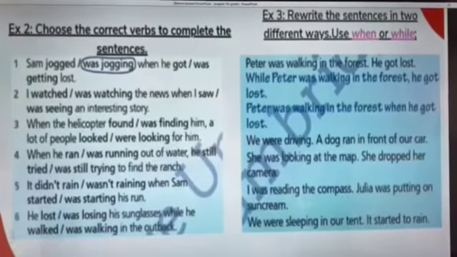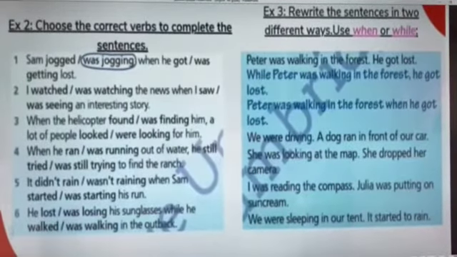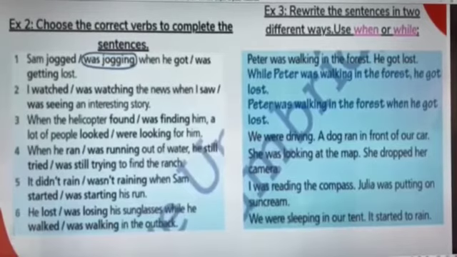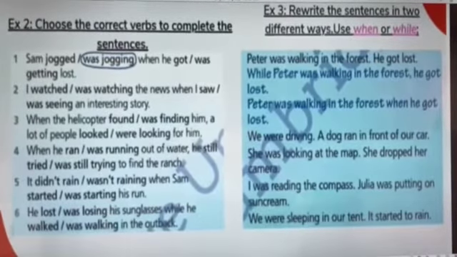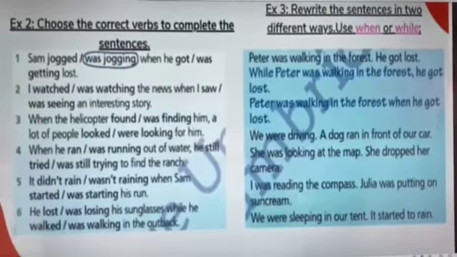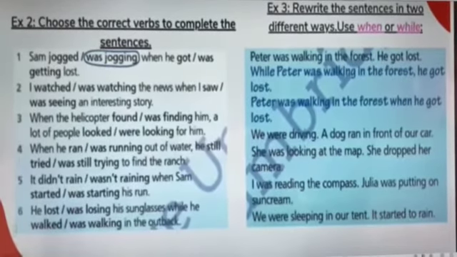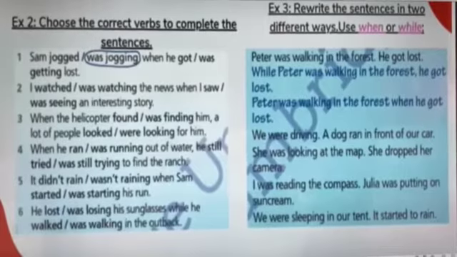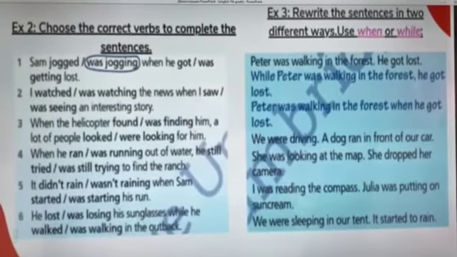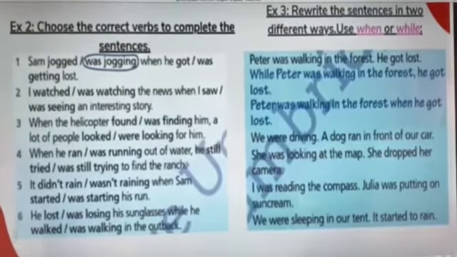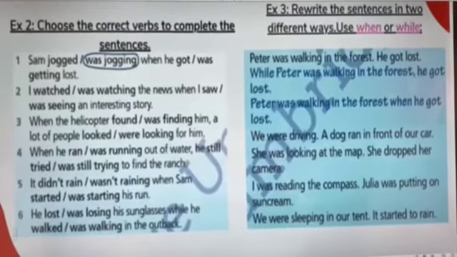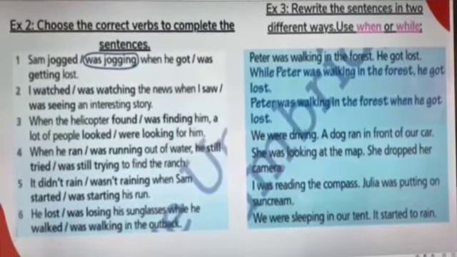Let's do some exercises. First exercise is exercise 2. You should choose the correct verbs to complete the sentence. For example, Sam was jogging when he got lost. And also exercise 3.